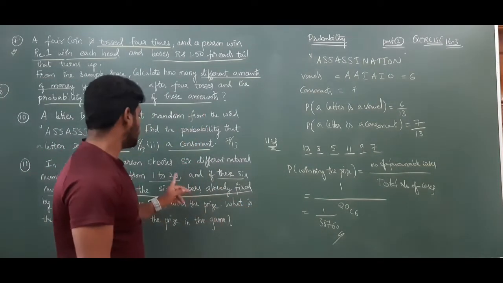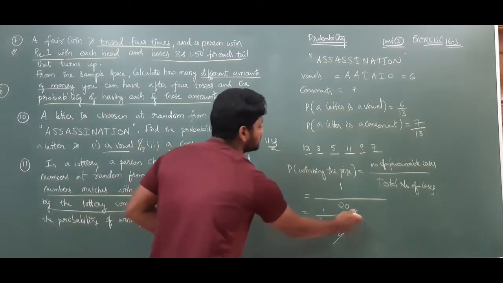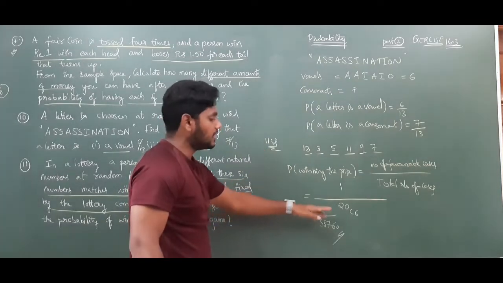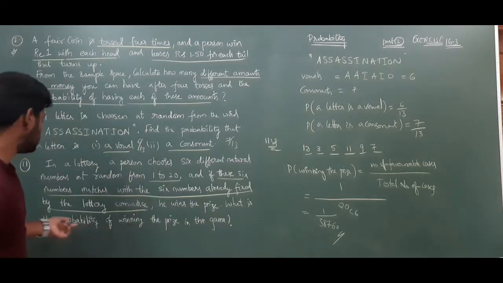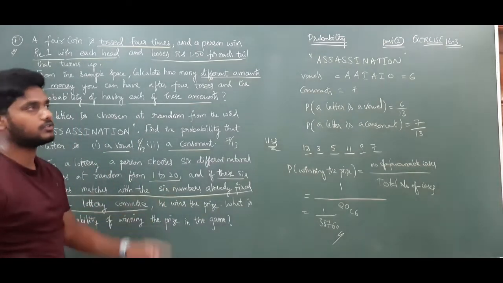If it is from 1 to 100, it will become 100C6, and the probability will become very small, 1 by 100C6. So this is the probability of winning the prize. Only one chance will be there in this lottery case.